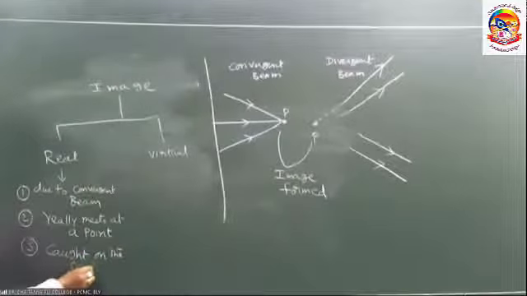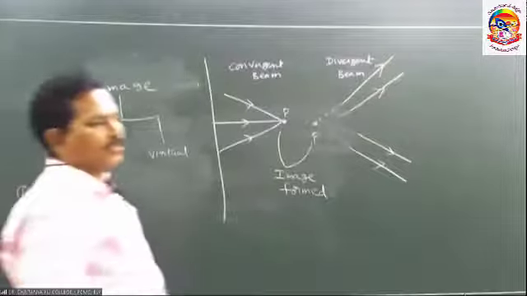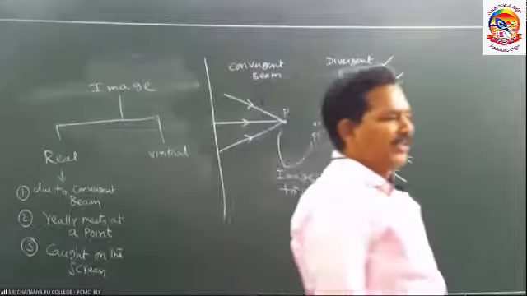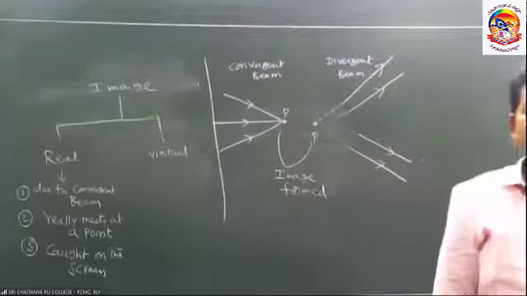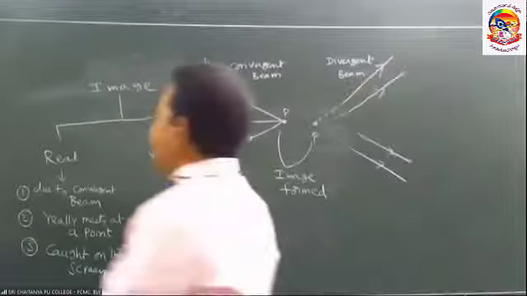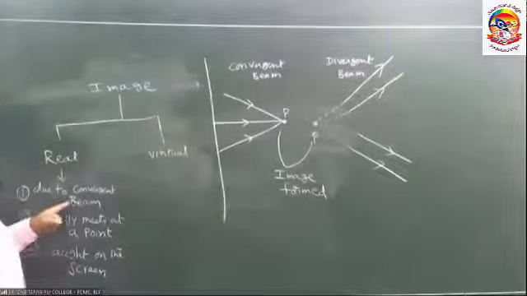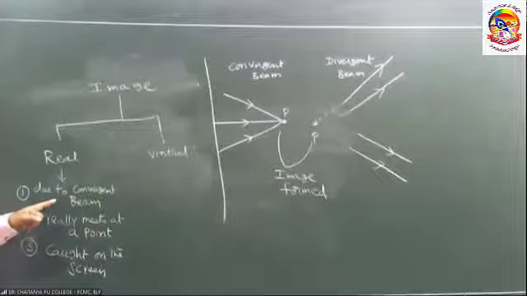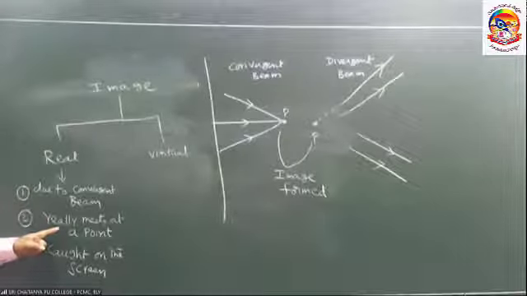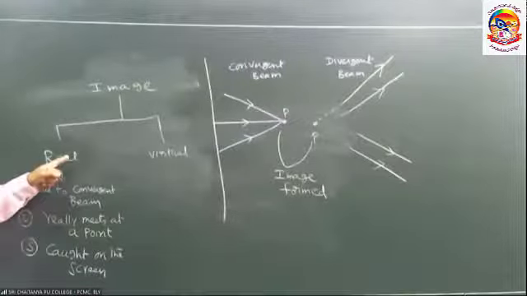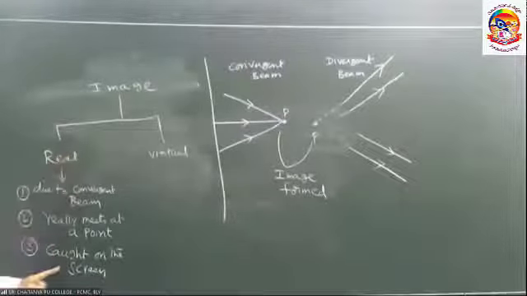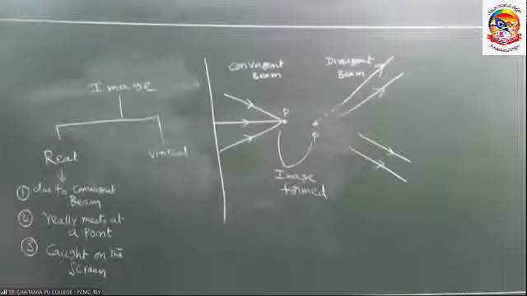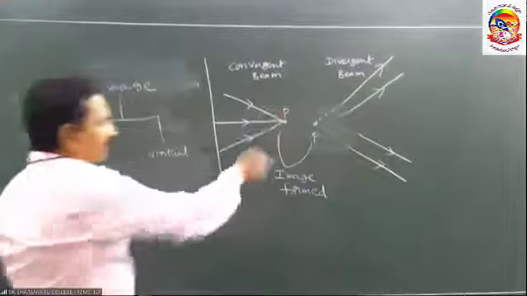Very simple: if the image is formed due to the convergent beam, where the light rays really meet at a point, it is called the real image. So at this place, if we keep a screen, we can get the image.